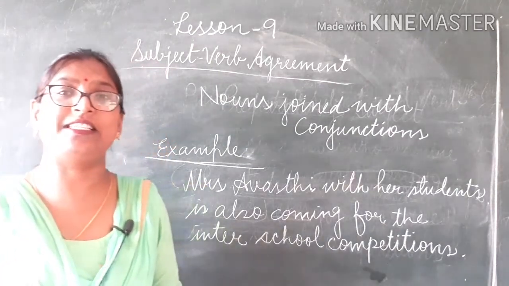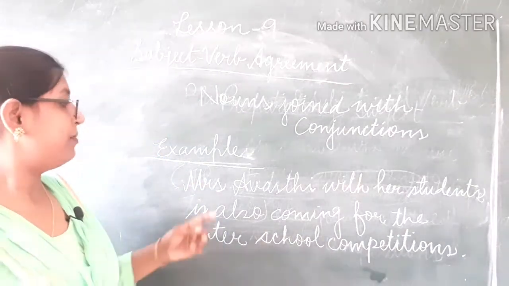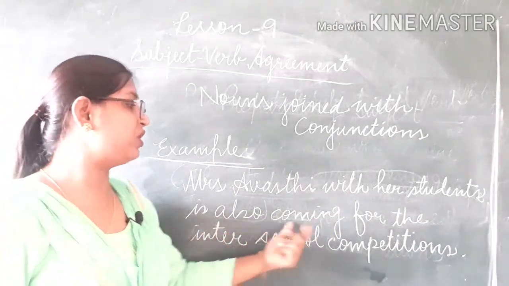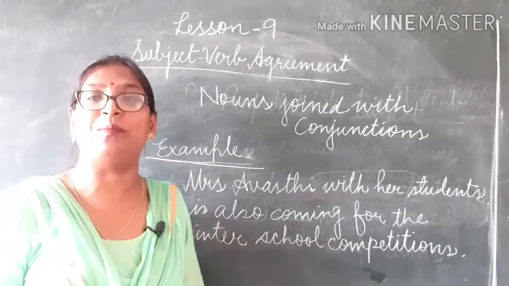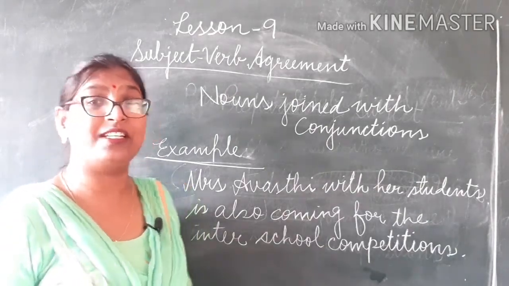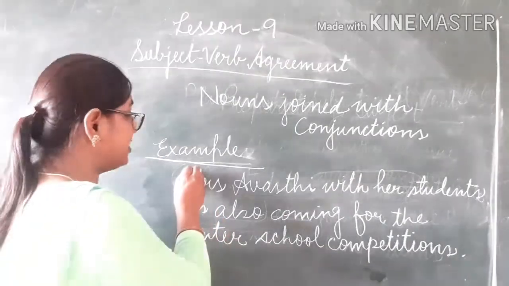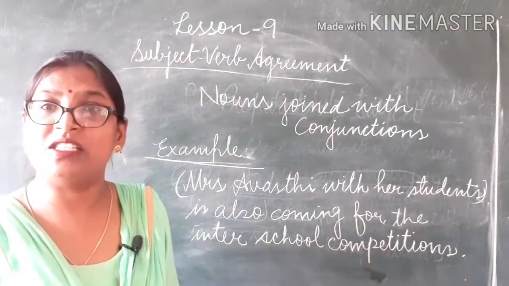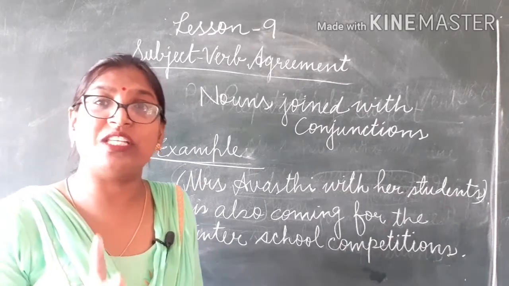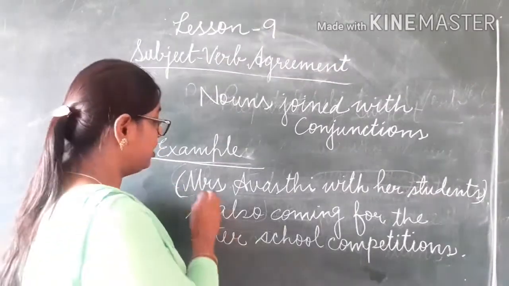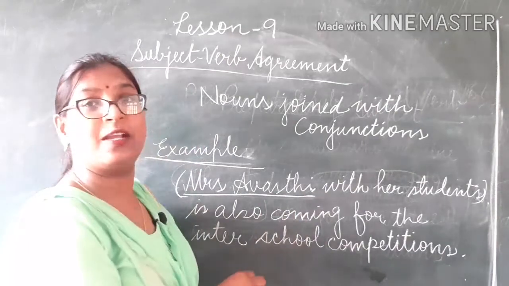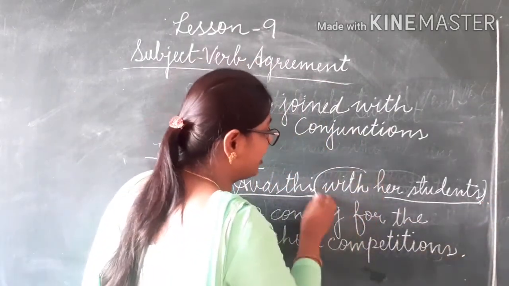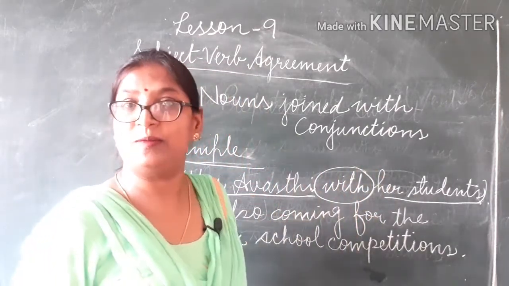Dear children, let us see another example on the board. Mrs. Avasthi with her students is also coming for the inter-school competitions. What is the subject in this sentence? Mrs. Avasthi with her students. In this subject we can see two nouns are joined together with a conjunction. The first noun is Mrs. Avasthi and the second noun is her students, joined together with the conjunction with.